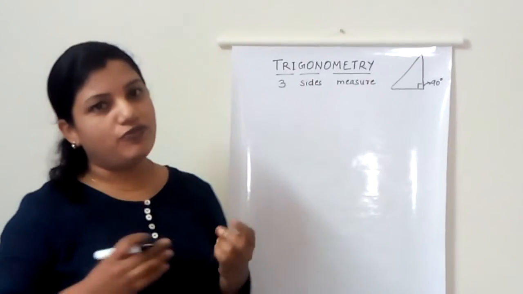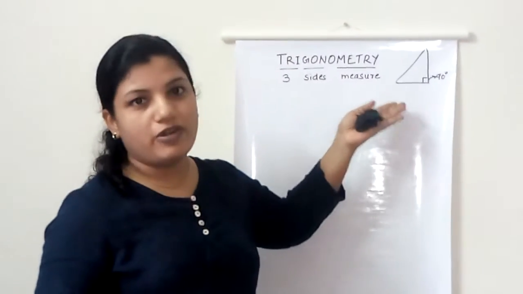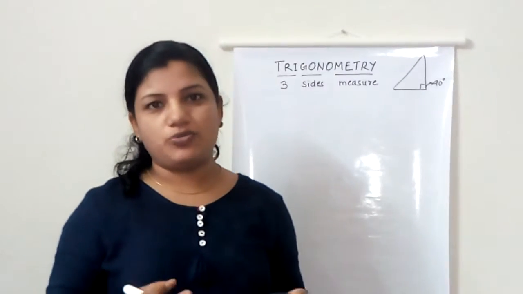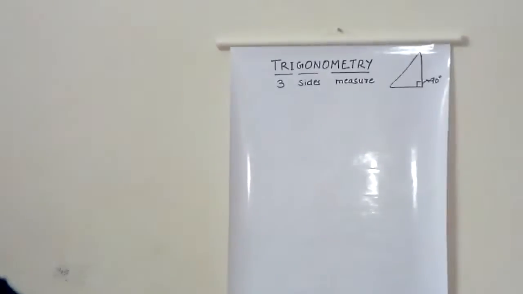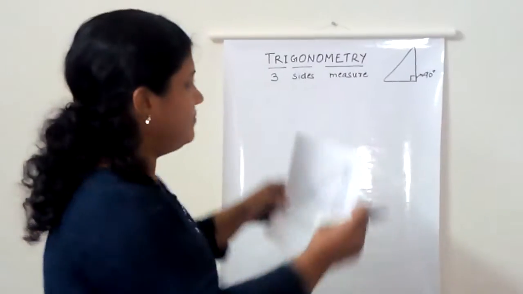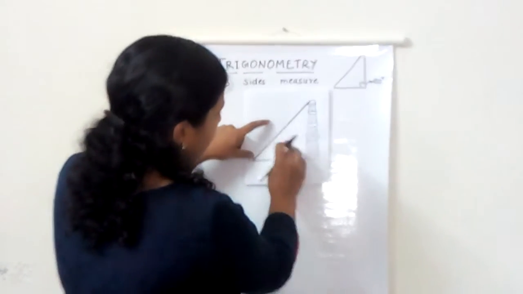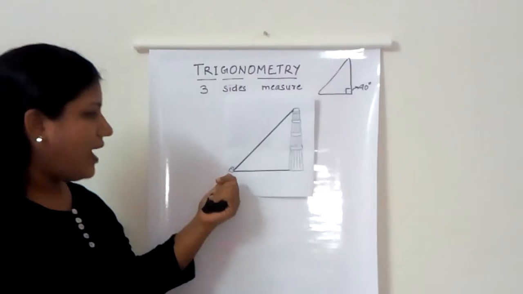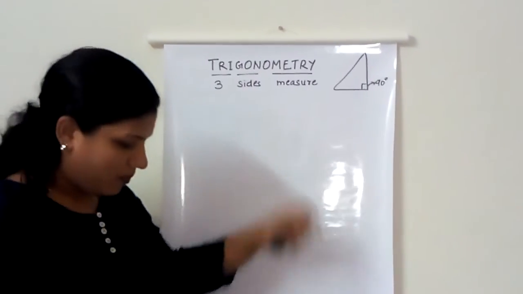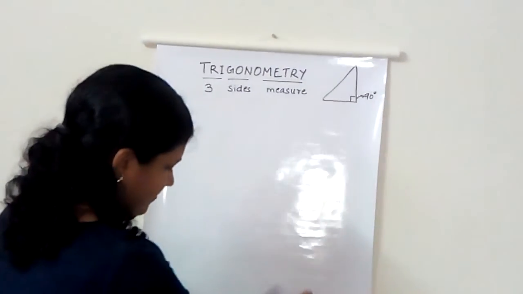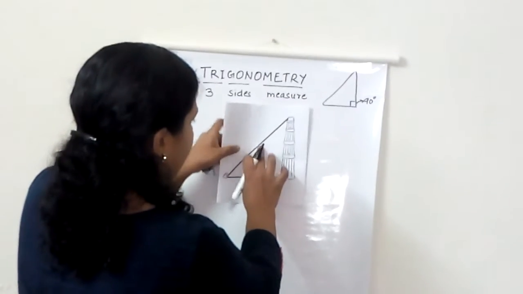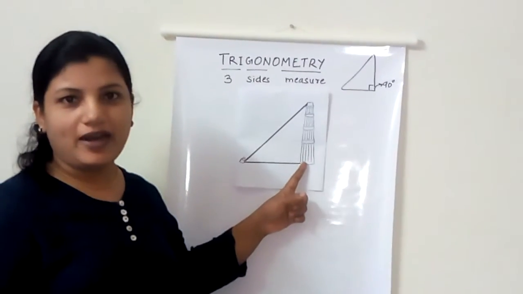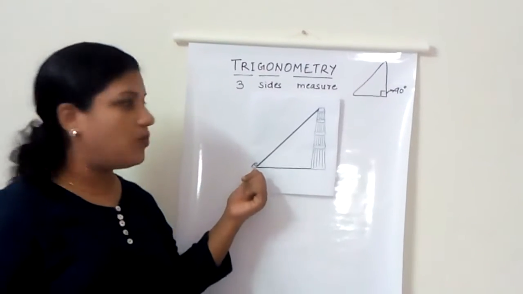Trigonometry helped you to find the missing sides which were relatively longer and figure out an easier way to measure them. Now, say for instance, here we have the monument, the Qutub Minar, and I stand at a distance watching the top.